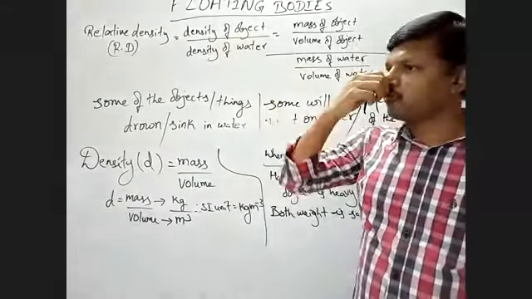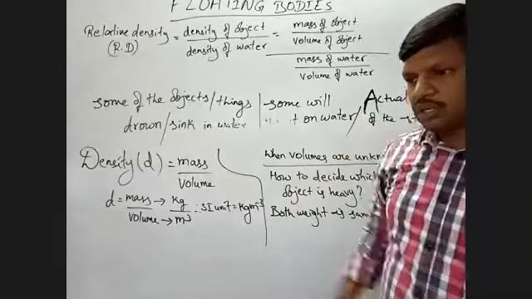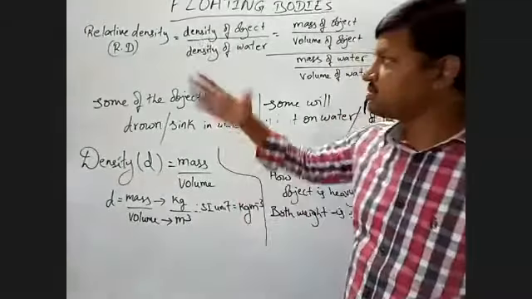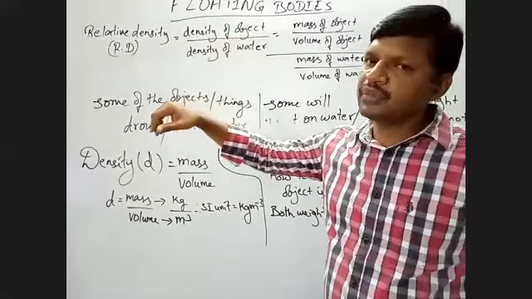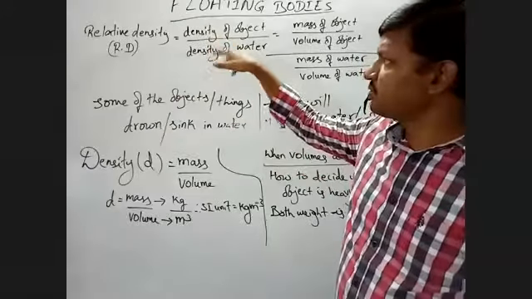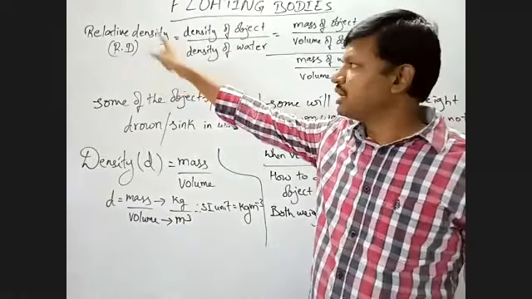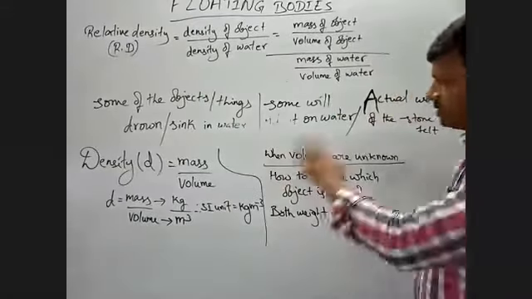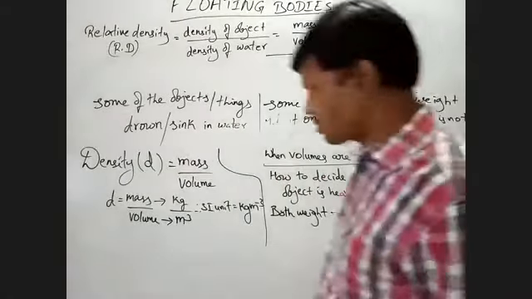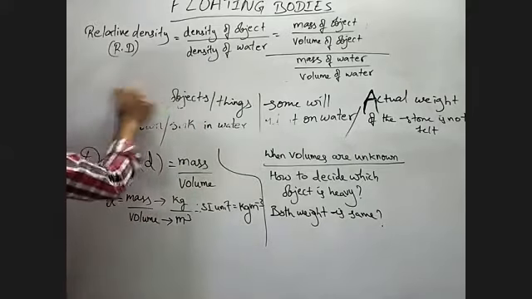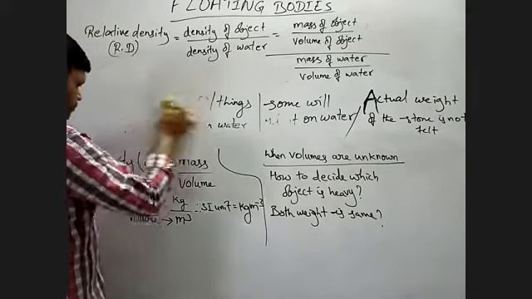the density of water. So try to analyze what is the SI unit of this one then. What could be the SI unit of relative density? Just think of it clearly.